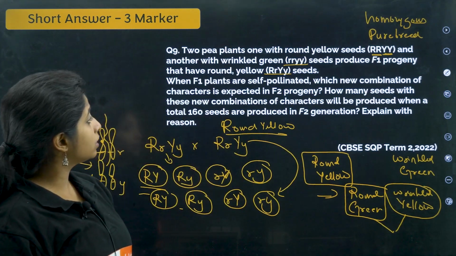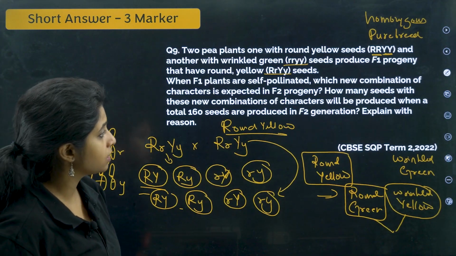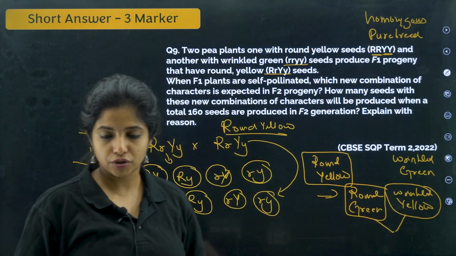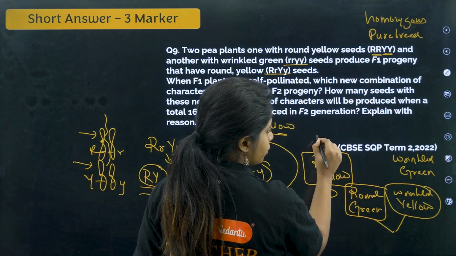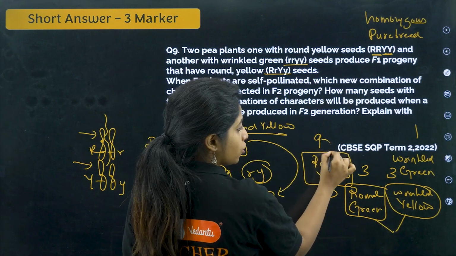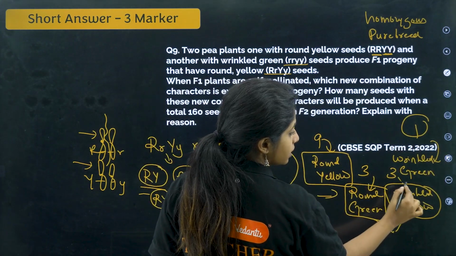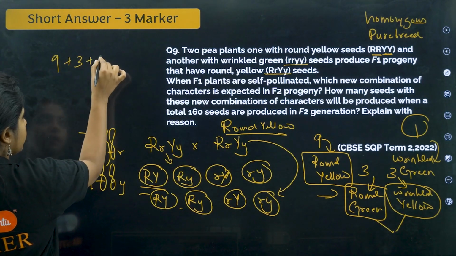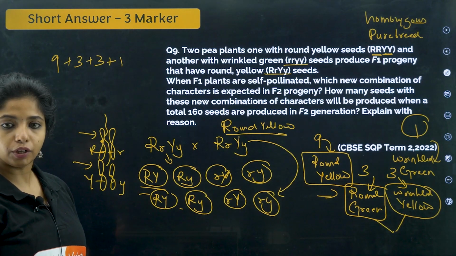How many seeds with these new combinations of characters will be produced when a total of 160 seeds are produced in the F2 generation? They are asking how many seeds will have these characters. How will you find that? Remember the ratio of the F2 generation, 9:3:3:1, where 9 stands for the dominant one, round and yellow, 1 stands for wrinkled and green, and 3 and 3 stand for the new ones. So 9 plus 3 plus 3 plus 1, what do you get? 10, 11, 12, 13, 14, 15, 16.